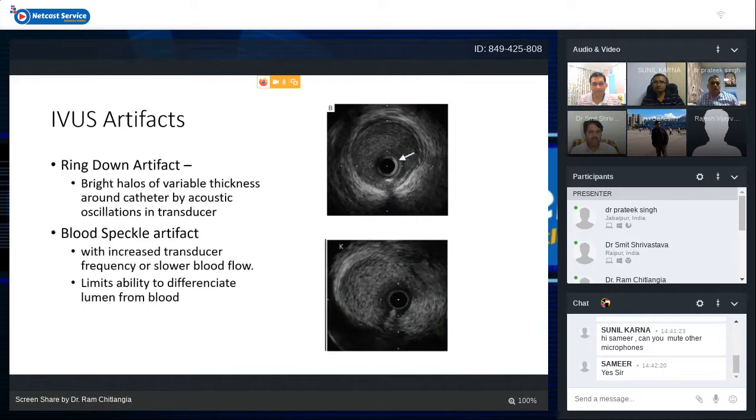Then there can be blood speckle artifact, which can be due to increased transducer frequency, or due to slower blood flow, or the presence of some thrombus or highly thick blood. So it limits the ability to differentiate the lumen from the blood, and it gives rise to poor image quality. Sometimes we need to give some nitroglycerin or flush the guide catheter properly to remove this artifact.